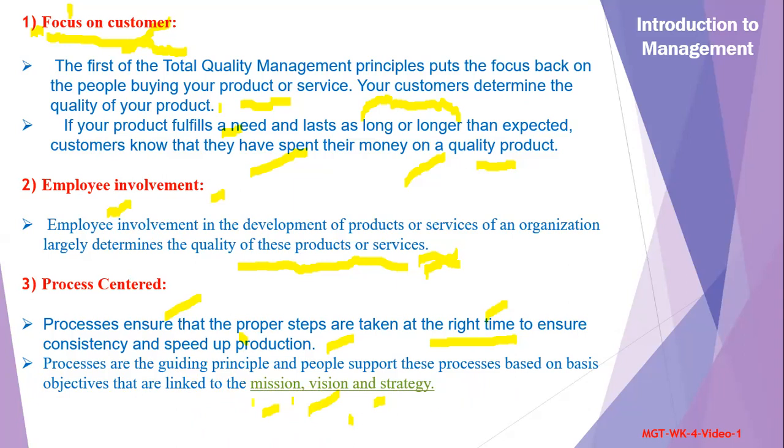So what do you want to do? You want to give quality product and services for a longer time. From the vision's point of view, you have to think long term, and what are the strategies on the basis of which you want to launch that product into the market, and on the basis of which you want to process or make the product.